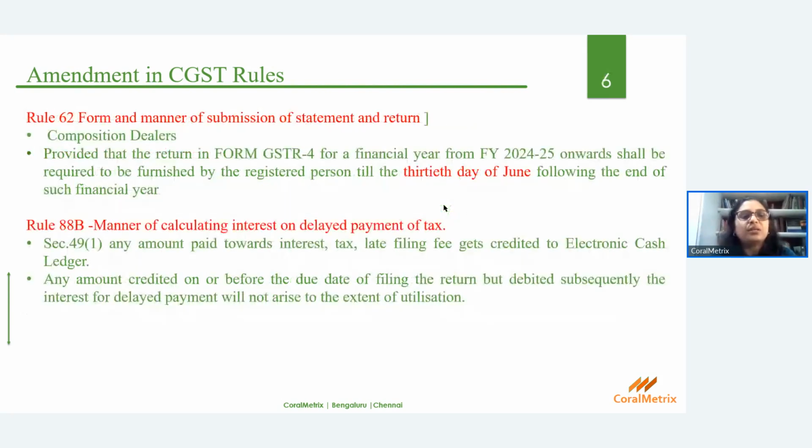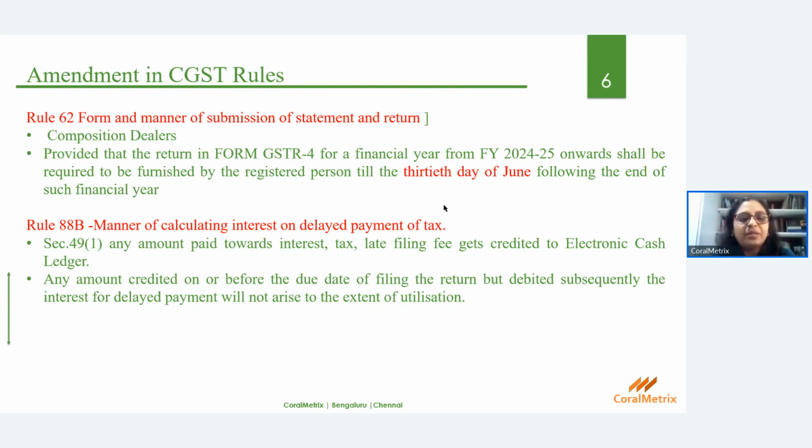So next is Rule 62, form and manner of submission of statement and return. Currently, the composition dealers are required to file Form GSTR 4 by 30th of April. This has been extended to 30th day of June. This is for the financial year 2024-25, which is 30th of June 2025.